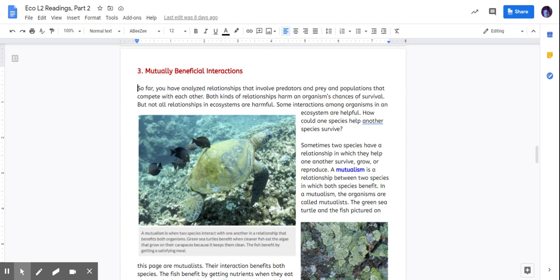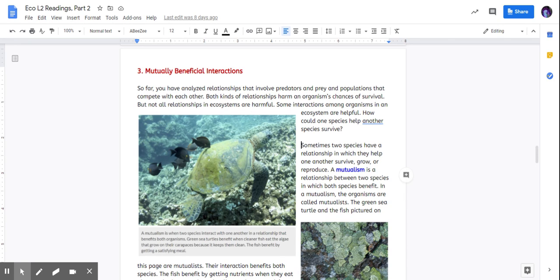So far, you have analyzed relationships that involve predators and prey and populations that compete with each other. Both kinds of relationships harm an organism's chances of survival, but not all relationships in ecosystems are harmful. Some interactions among organisms in an ecosystem are helpful. How could one species help another survive? Sometimes two species have a relationship in which they help one another survive, grow, and reproduce.